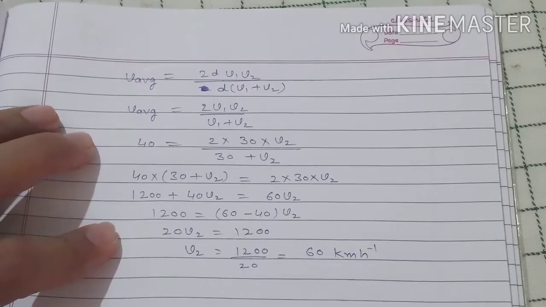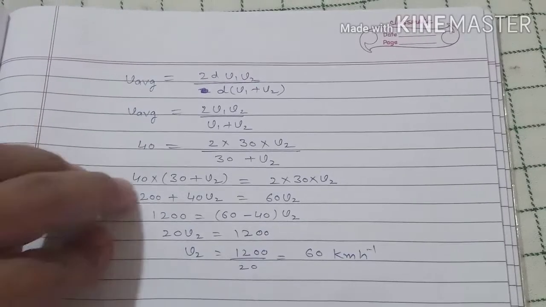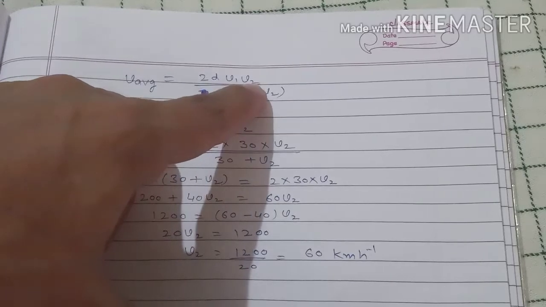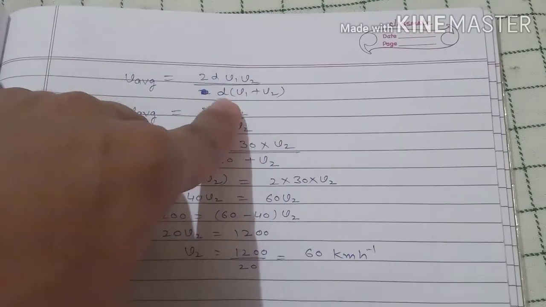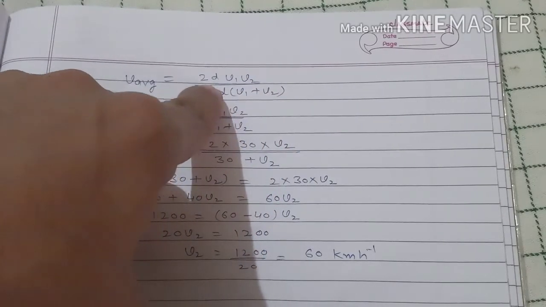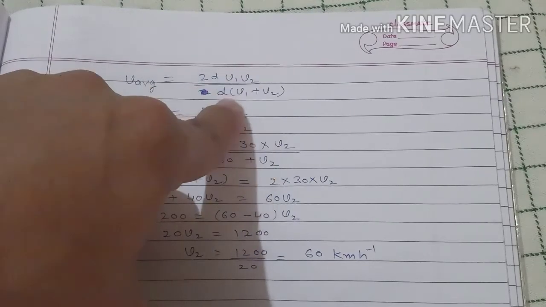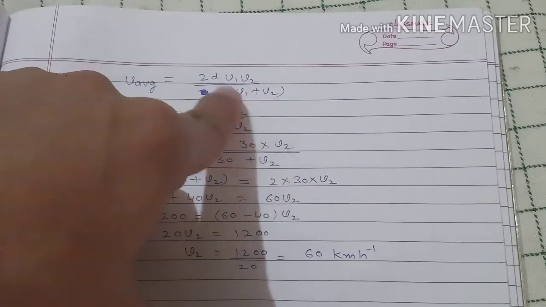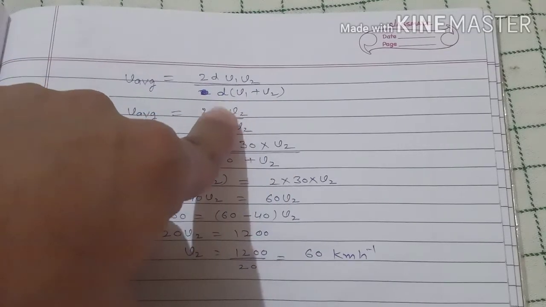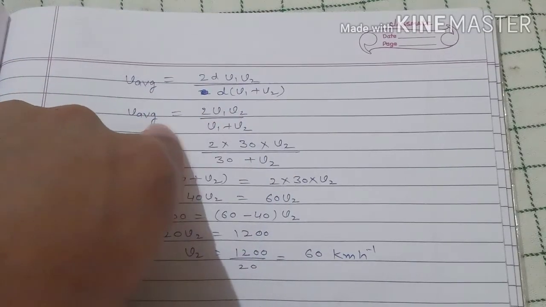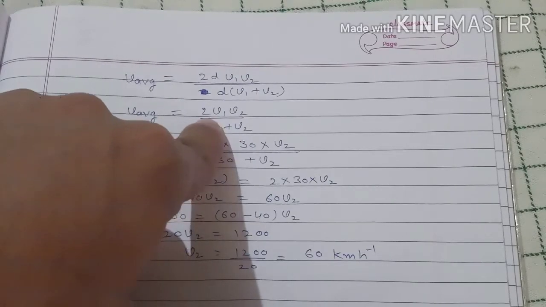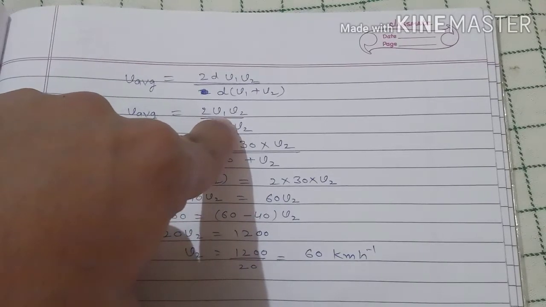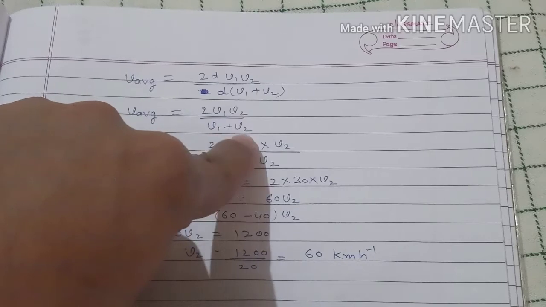And for this expression, students, for the solution, this v1 and v2 will come in the upward direction, and we have 2d v1 v2 divided by d (v1 plus v2). d and d cancel out with each other. Then we have average speed equal to 2 into v1 into v2 divided by (v1 plus v2).